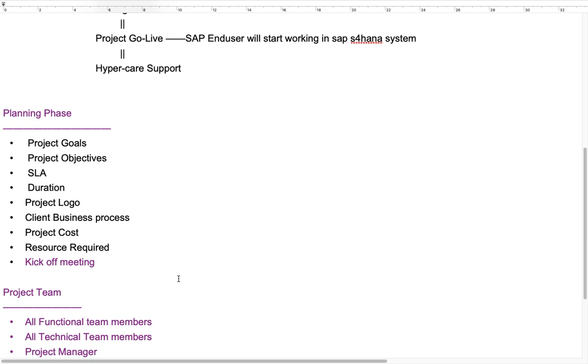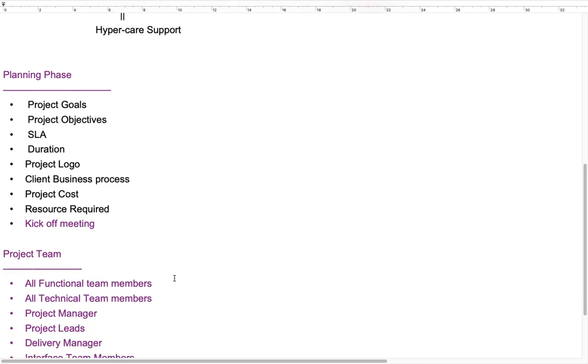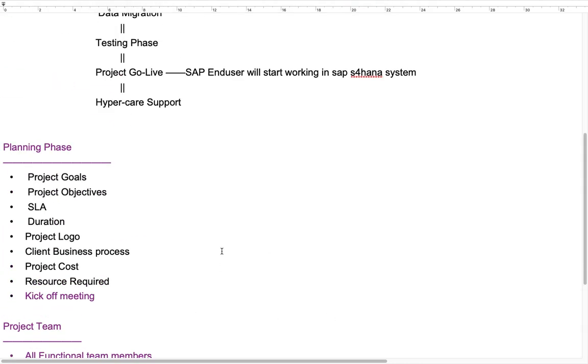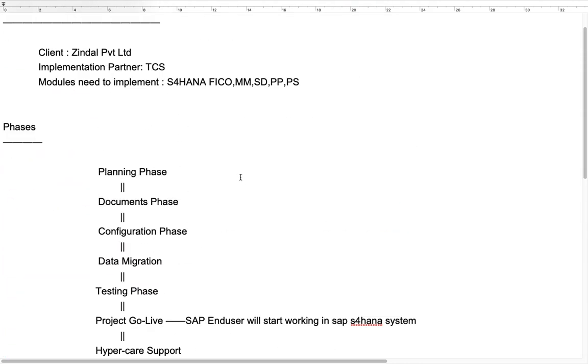So we directly connect to them, writing emails and discussing on calls. These are all things that happen to get the information. So this is the planning phase.